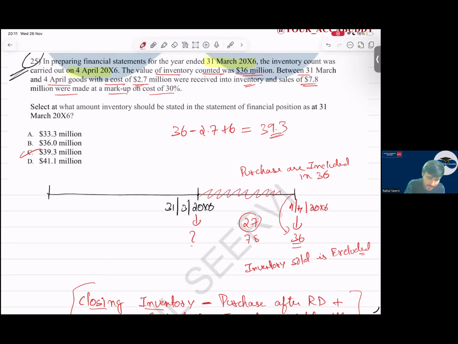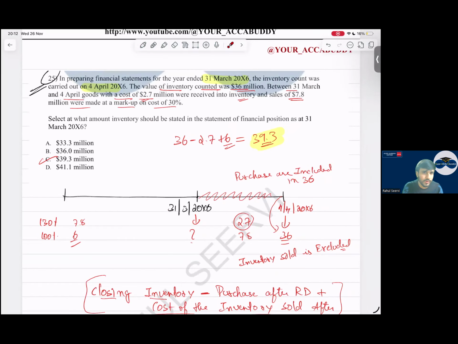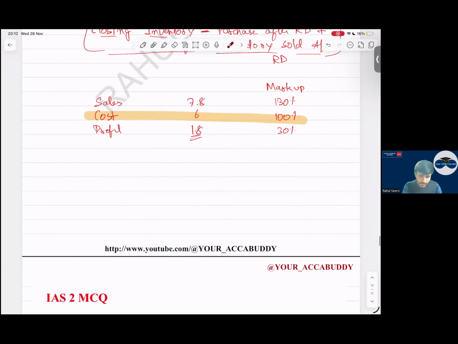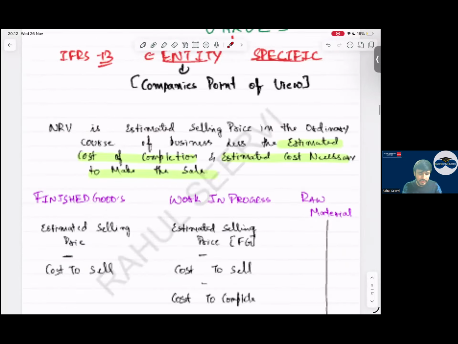So how much will it be? 7.8, markup is 30%. So the sales value is 130 percent. Calculate the 100 percent, you will get it, that is 6. So 6 I added. So what is the value of your inventory? 39.3. A very good question. It is part of FA, but frequently we have seen that the examiner giving this in FR also for IS2. So with this, your IS2 is completed. Any doubts to anyone in IS2?